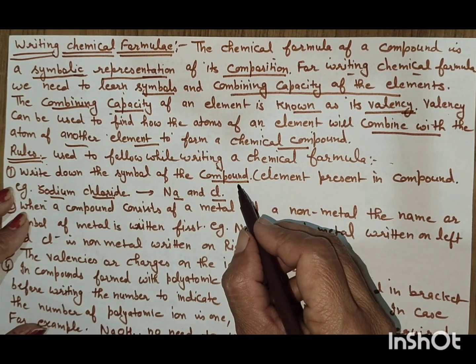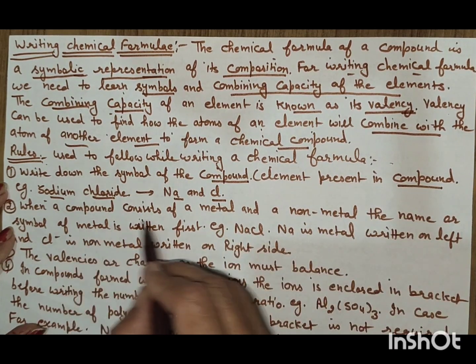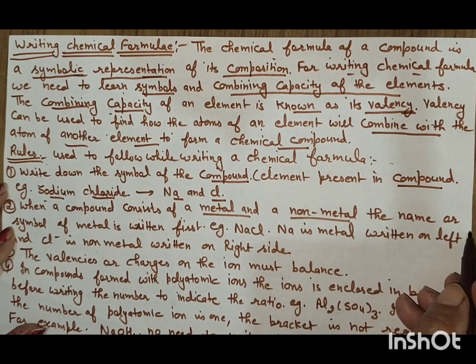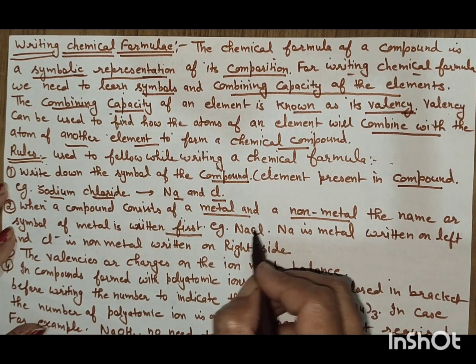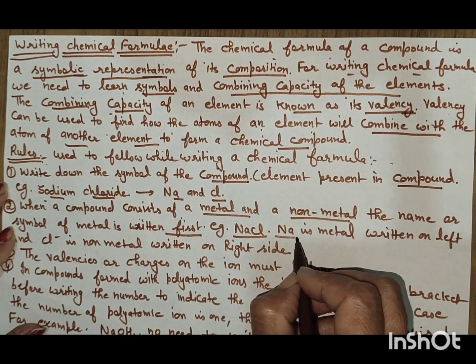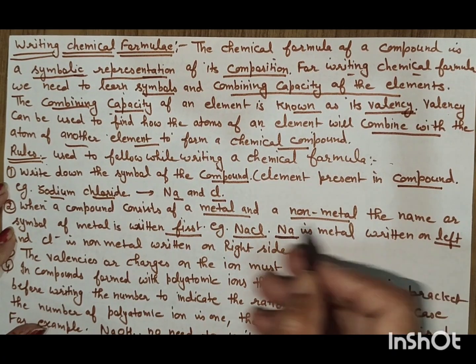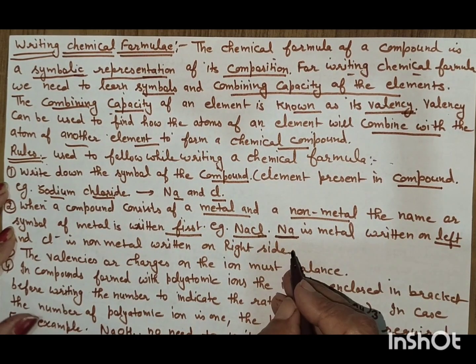When a compound consists of a metal and a non-metal, the symbol of the metal is written first. In NaCl, we will write Na first. Na is a metal and it will be on the left hand side and chlorine on the right hand side.